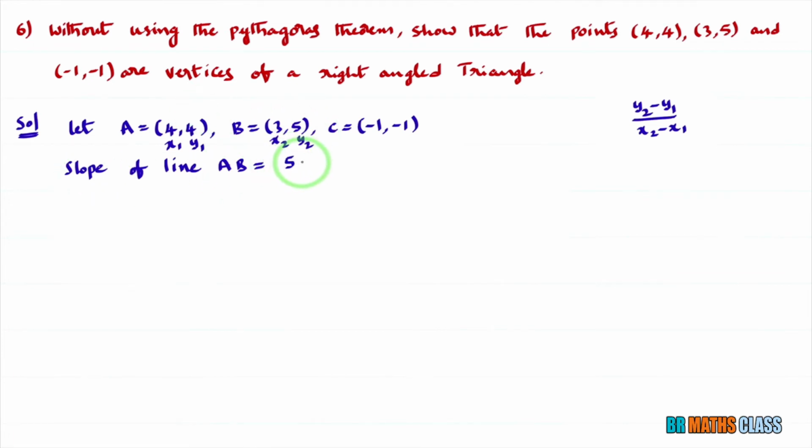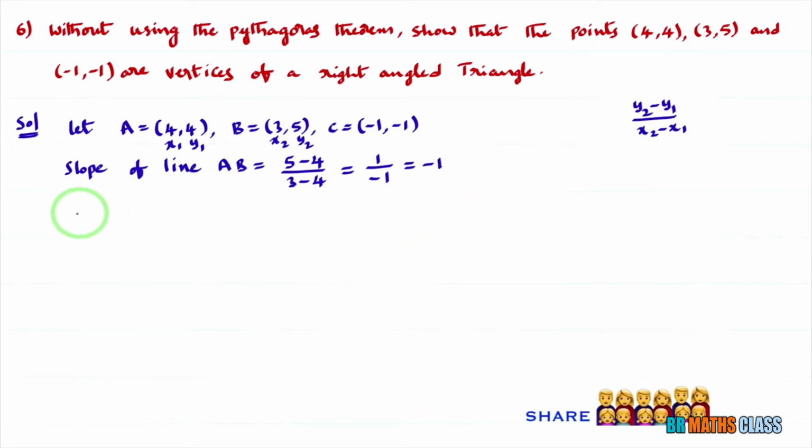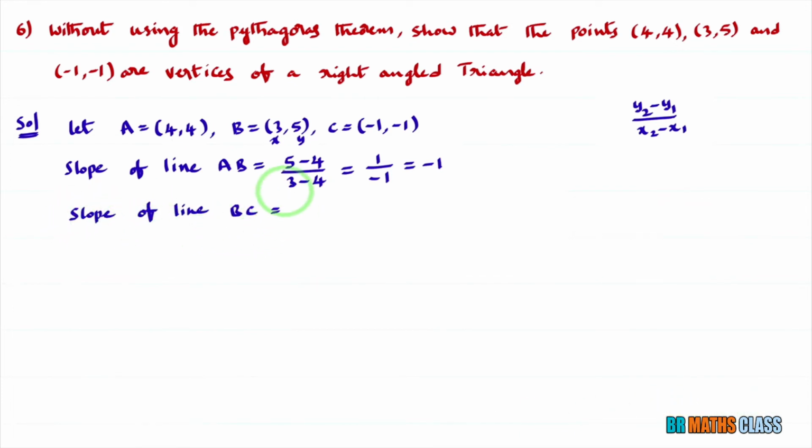The slope of line AB formula is y2 minus y1, that is 5 minus 4, divided by x2 minus x1, that is 3 minus 4. 5 minus 4 is 1, divided by 3 minus 4 which is minus 1. 1 divided by minus 1 is minus 1. The slope of line AB is minus 1. Now I'll calculate the slope of line BC. To calculate it, you take B as (x1, y1) and C as (x2, y2). The slope of a line passing through two points is (y2 minus y1) divided by (x2 minus x1).